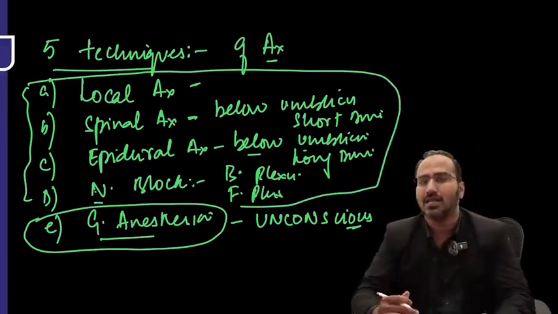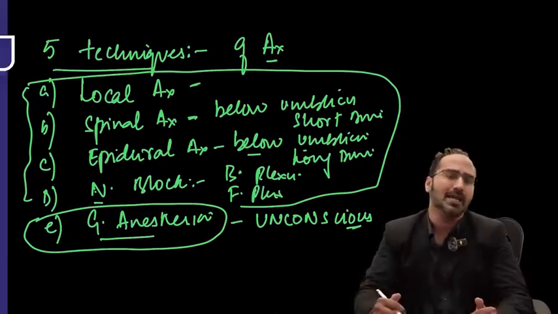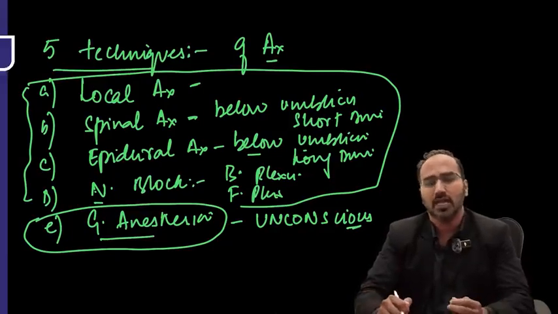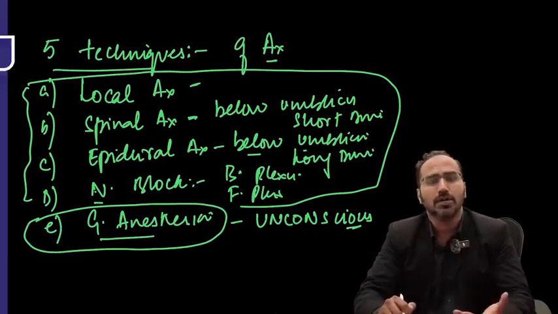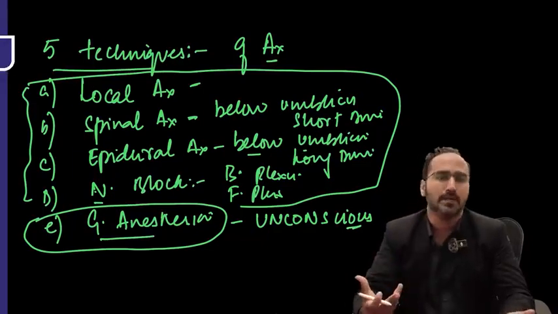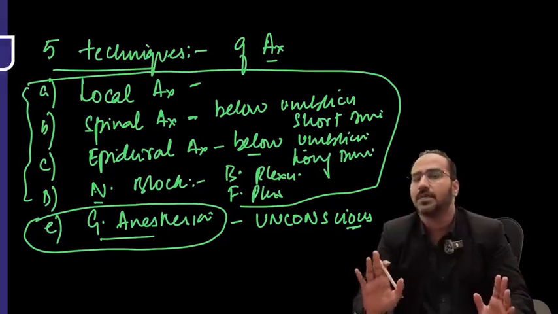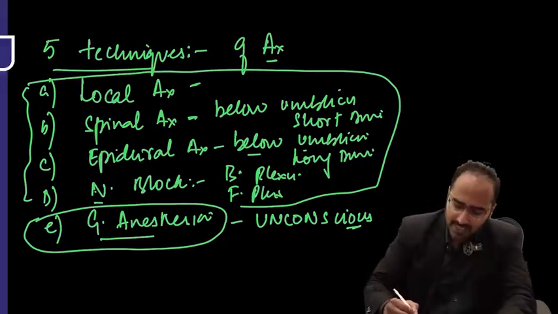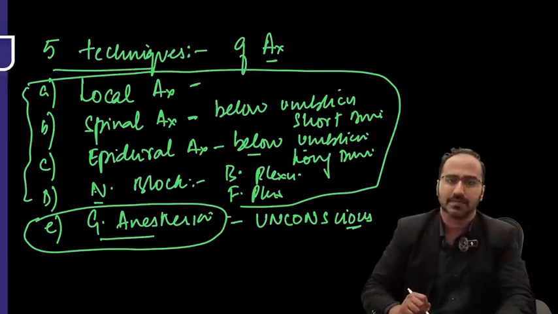Whether it is local, where a small area is made numb, or spinal for below-umbilicus short duration surgery, or epidural for below-umbilicus long duration, where you keep a catheter and through that catheter you can give top-up doses, the patient will be conscious. In nerve block also the patient is conscious. The only anesthesia technique where the patient is unconscious is general anesthesia.